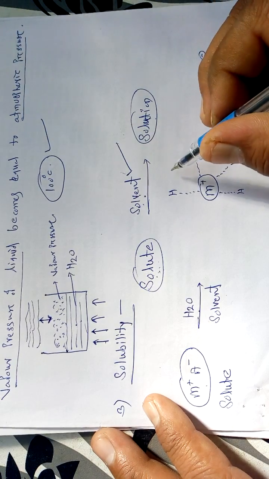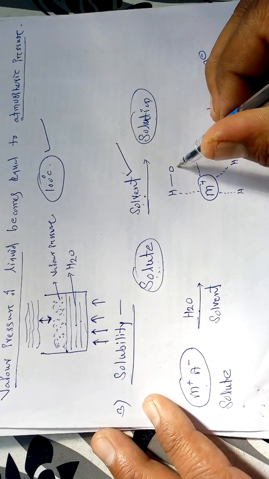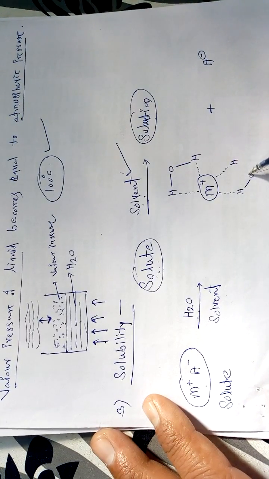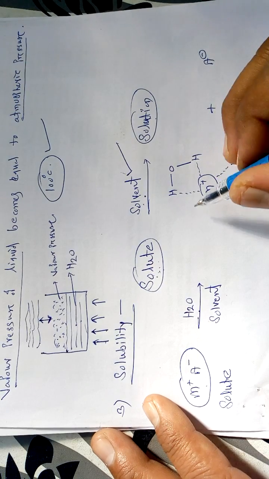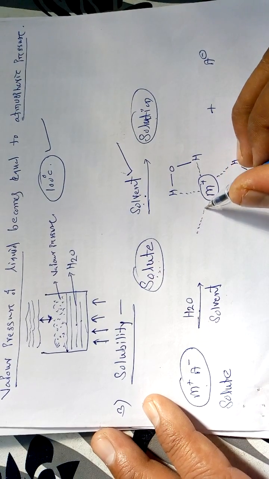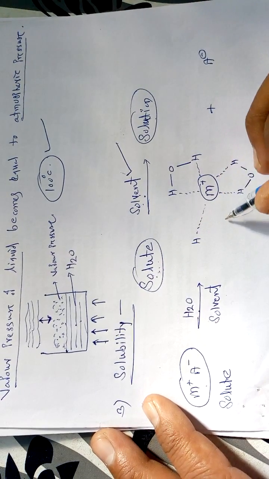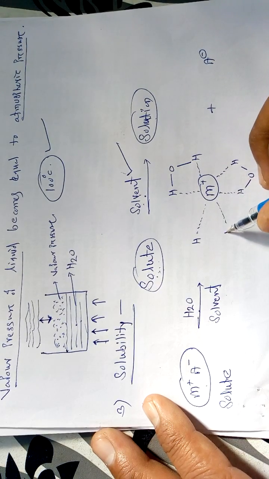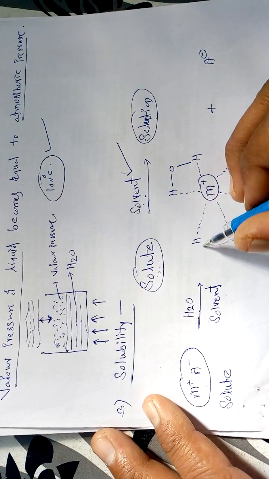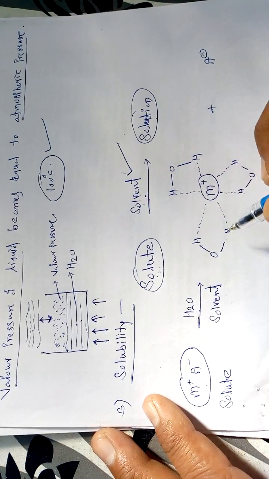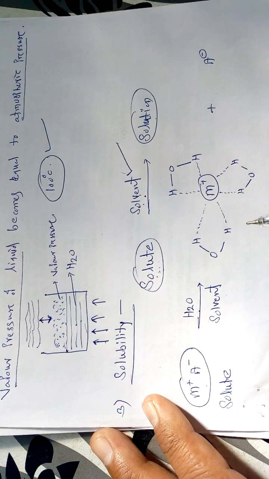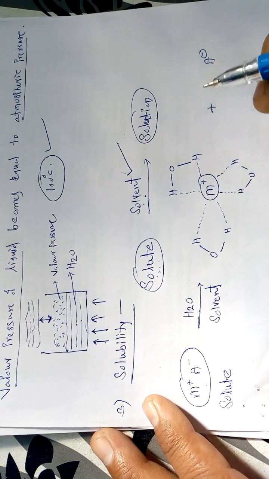This is nothing but the oxygen. So these solvent molecules are involved in forming the weaker force of attraction between the positively charged ions and the negatively charged ones. This O minus is there.